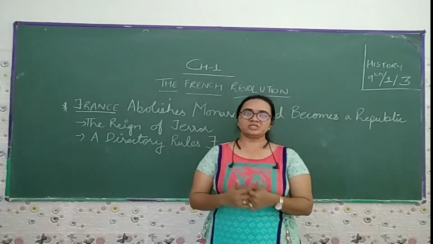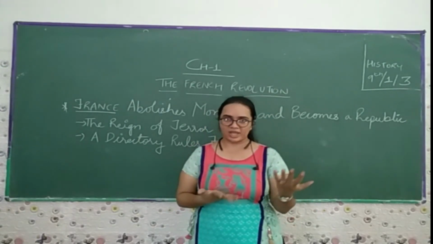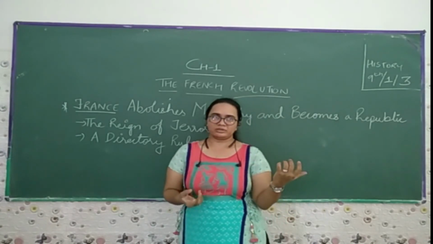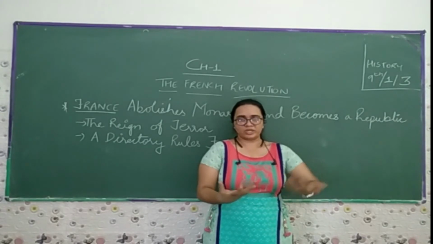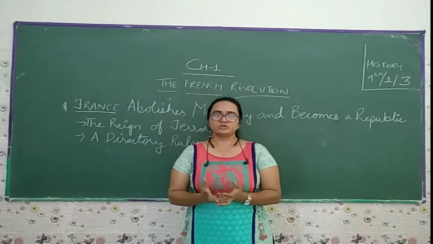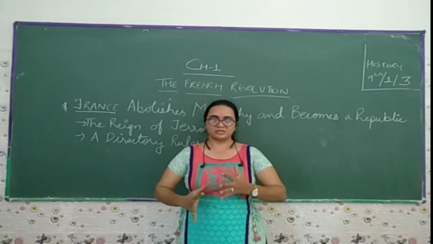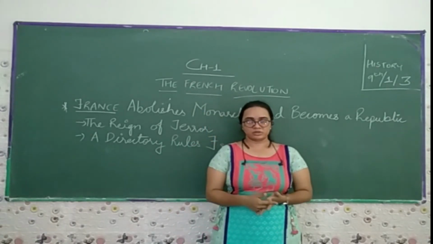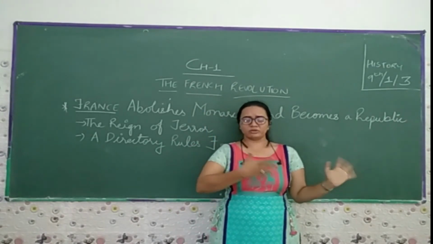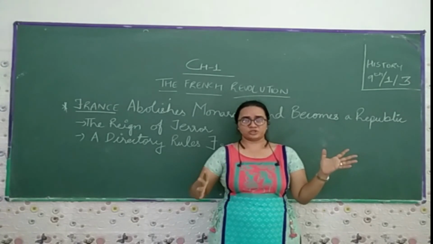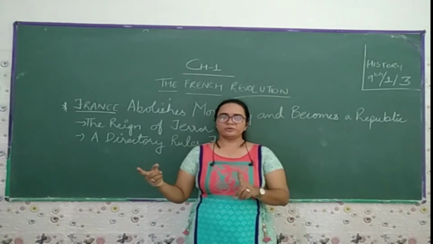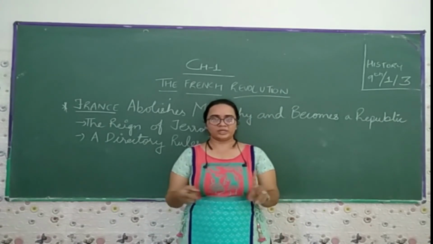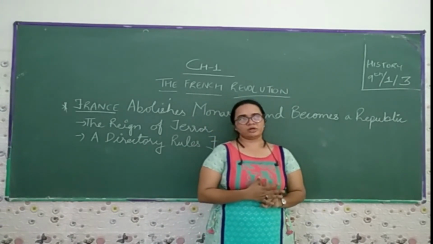Now they use the churches as their offices and the barracks, by which none of us have the power, or you can say none of us have the privilege, to take the tax or the revenue from you. So these are the certain changes which we have seen in this chapter, like how Robespierre or the Jacobins made changes in the constitution, and they drafted the constitution in the natural way: the freedom of speech, the freedom of address, the equality, the freedom. All the people are equal before the law.